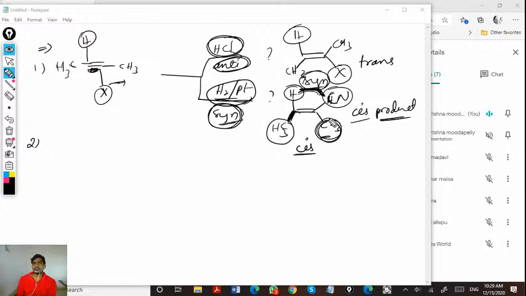If the same groups are present, then we will call them cis. It's a product nature, a spatial relationship. To say they are on the same side we say syn. In a product, if two groups are the same and on the same side, we call them cis. Almost they are the same, but addition will be defined with syn addition. So these are addition types, these are product types.